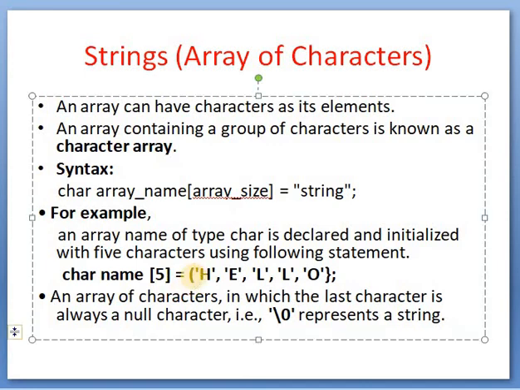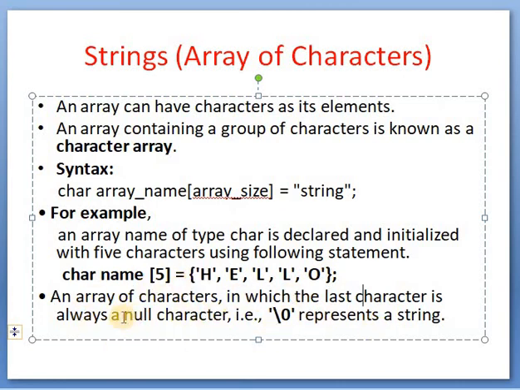See here how to assign characters to the string, that is HELLO. All are enclosed in what? Single quote. Why? Because these are single alphabets, means characters.